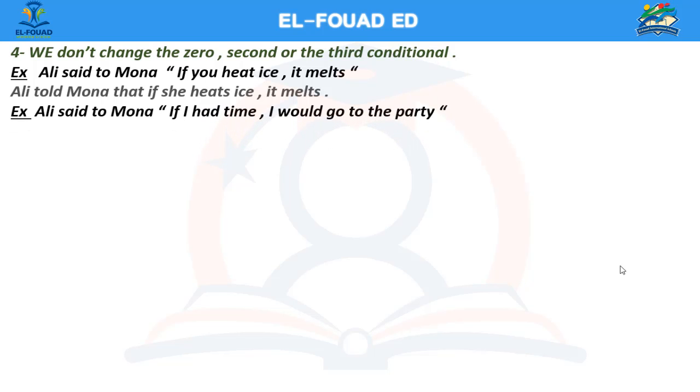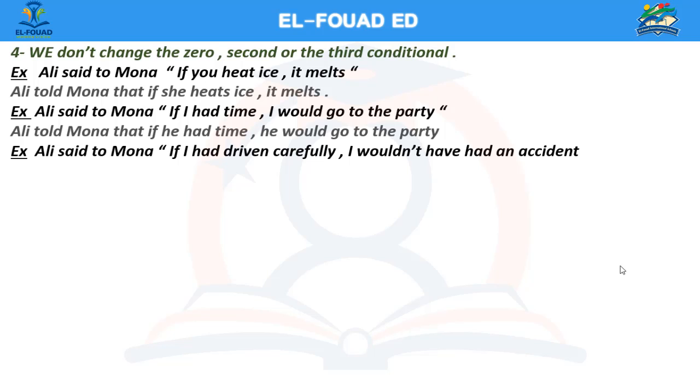Another example, Ali said to Mona, "If I had time, I would go to the party," and this is the second conditional of if. So, the reported speech in this case will be, Ali told Mona that if he had time, he would go to the party. So, we didn't change the conditional, we only changed the pronouns.